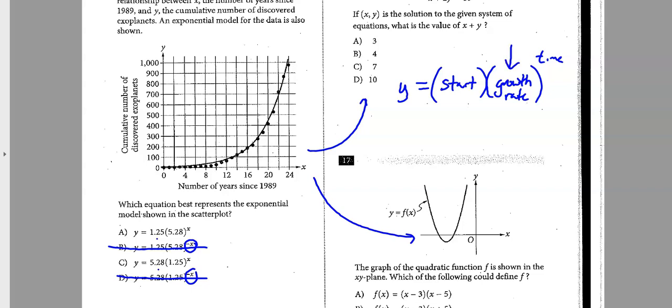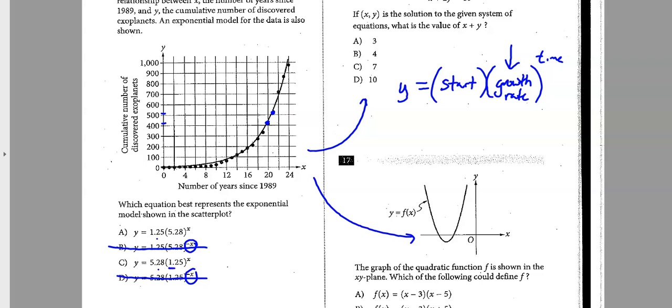Well, when I look at the growth rate, I don't think this thing is getting magnified by a ton. If you look at what's going on from year to year, and I pick a number, for instance, right in here at say 20, and I go over to 21, it's really only growing from like 400 and something up to 500 and something. If I take that 400 and blow it up, I can't multiply it by 5.28 or I'd be up over 2,000.